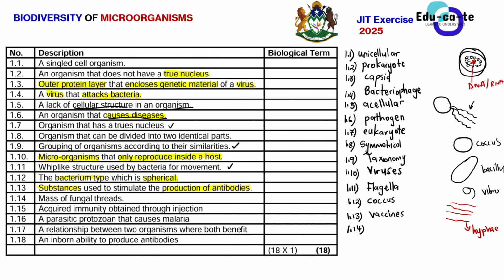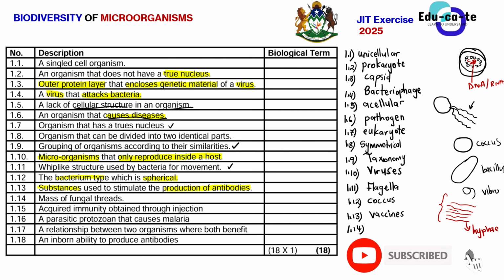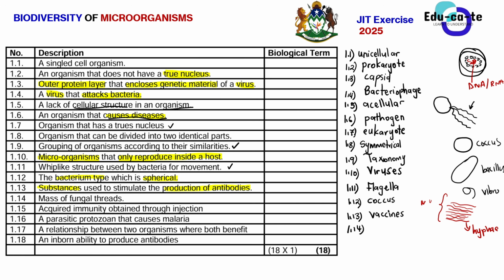But if we have a collection or a mass of these fungal threads, it is known as the mycelium. So if we combine all these small threads of a fungus, they are known as the mycelium. If they are combined together, it's mycelium. So the collection or the mass of threads in a fungus is known as the mycelium. And then we go to 1.15.